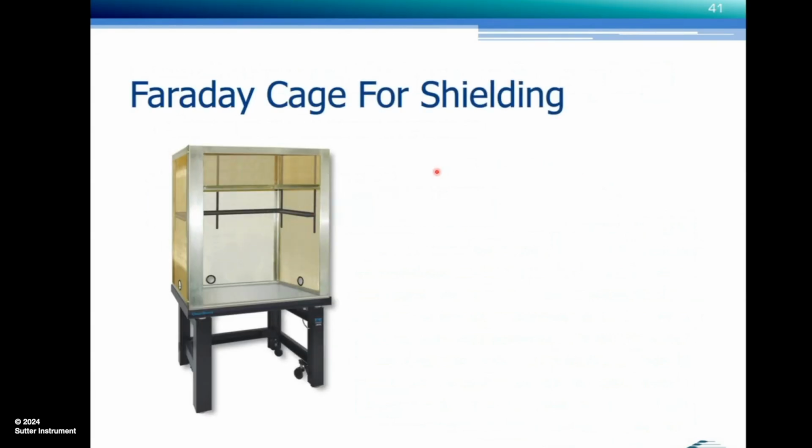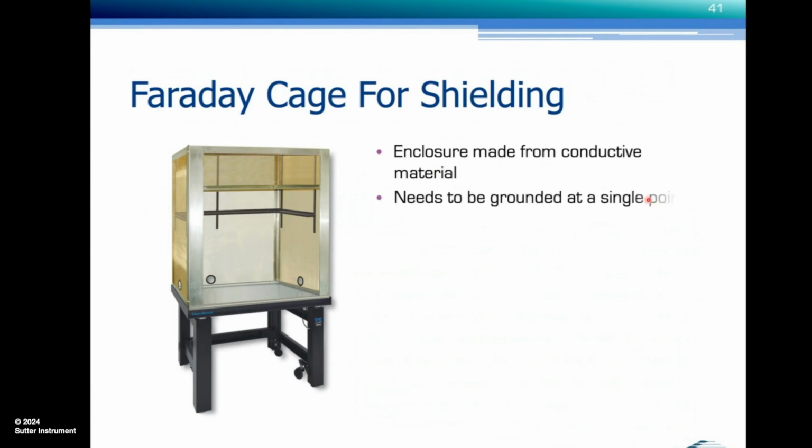Extraneous noise can be shielded by a Faraday cage. That's an enclosure made from conductive material. Could be wire mesh here or sheet metal, but then ventilation may become an issue. It needs to be grounded, and at a single point, we'll get to that in a second.